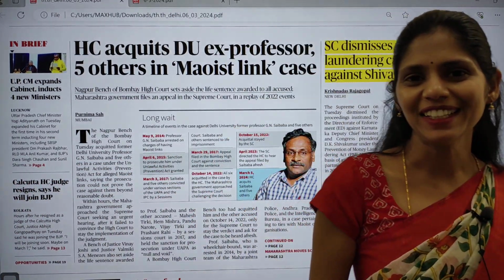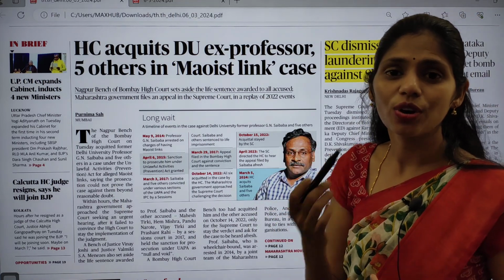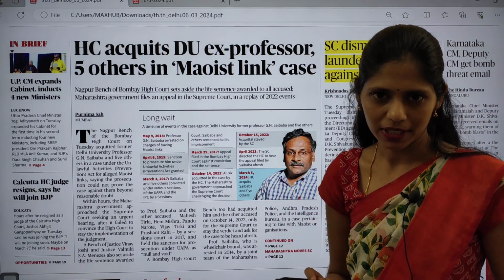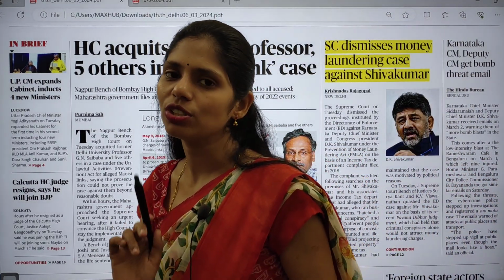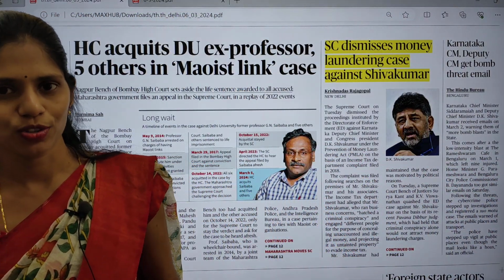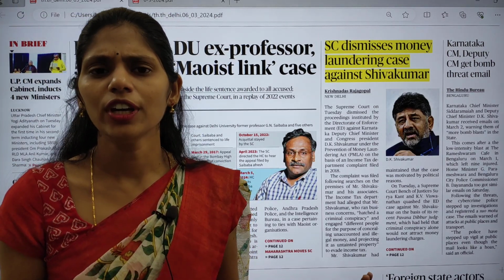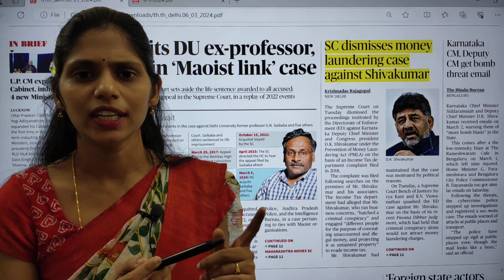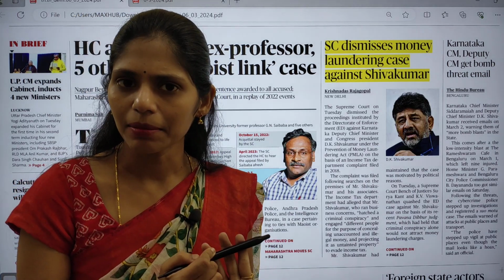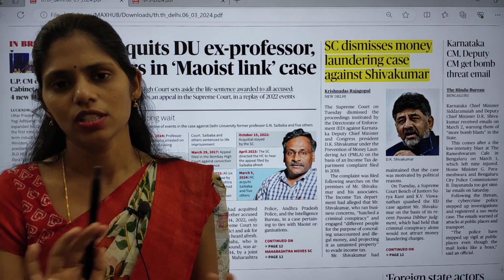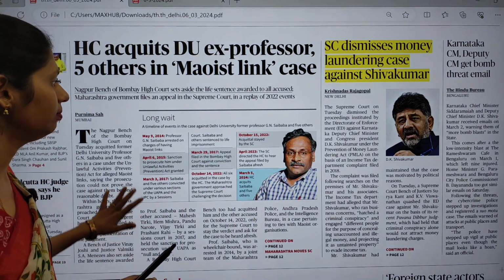The problem here is how you are selecting the articles and which articles you are reading. That is very important. There will be not more than 7 to 8 articles which are relevant from our examination point of view, so pick out those articles only. There is no need of reading political articles or any criminal cases or any rape related cases or any entertainment related articles. There is no need of reading those articles at all.